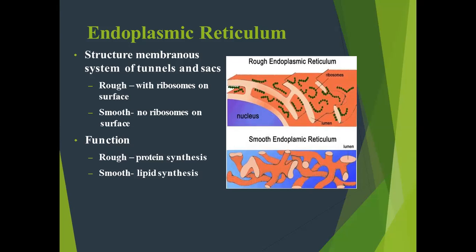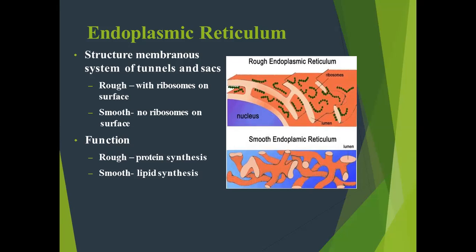In rough endoplasmic reticulum, ribosomes are present, that's why it is known as rough. Rough ER is near the nucleus and away from the cytoplasm, and smooth ER is near the cytoplasm and away from the nucleus.